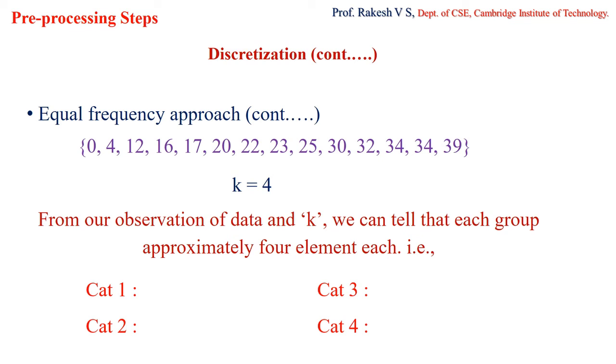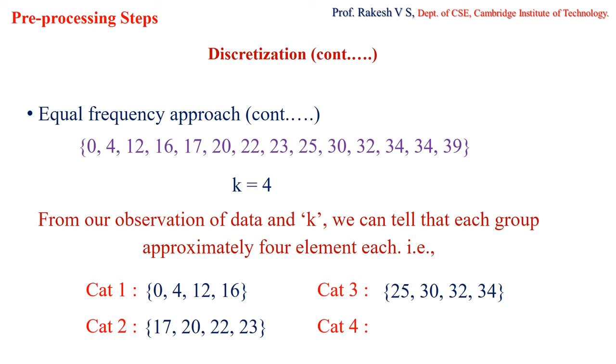Okay, so let us do that. I cannot have 3 elements each, because 4 3s are 12, but I am having 14. So let me do this. Category 1 will have the first 4 elements. Category 2 will have the next 4 elements. Category 3 will have the next 4. So 12 is done. Next, the last category will have 2 elements. So with this, we have divided the categories to consist of 4 elements each. Out of 4, 3 are having 4 elements each. That is what the word approximately means here. So this is your equal frequency approach.